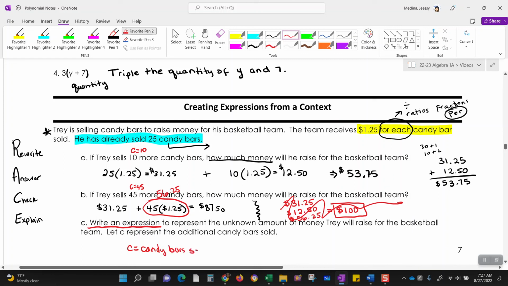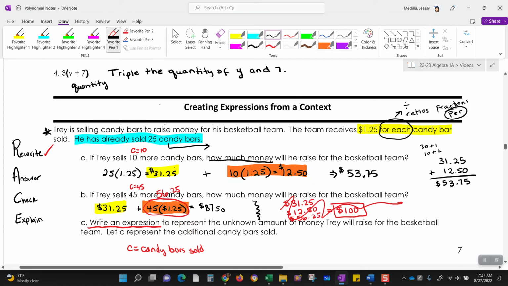So I guess part A and B were just to kind of get us used to the thinking of, okay, how are we going to do this? So we've rewritten the problem, we understand this, and now we're going to answer the problem. Well, we always started with the 31.25, correct? That's the amount of money Trey already had. And then we added the amount of money that was made from the 10 candy bars here and from the 45 candy bars here.